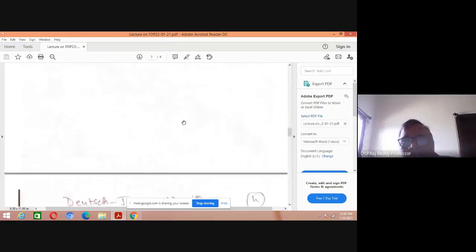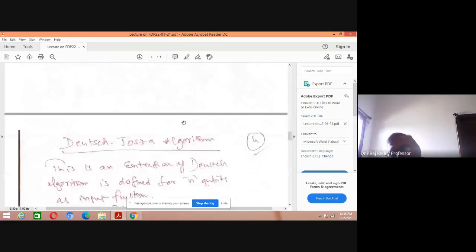Now see that Deutsch's algorithm only worked for single qubits. Now the algorithm works for n qubits, with n qubits as an input function. Where can you get n qubits here? A lot of physics is involved there, in the space, with superposition and entanglement. You require a linear combination of all qubits, and you require an inner product.